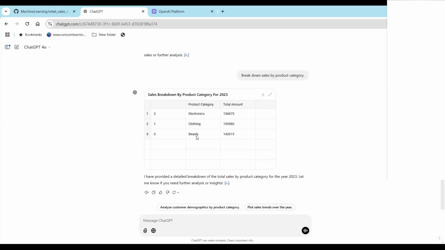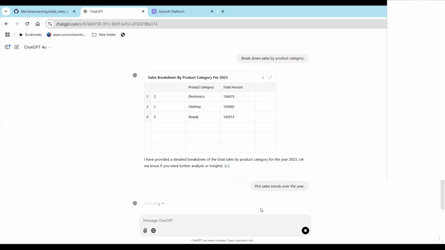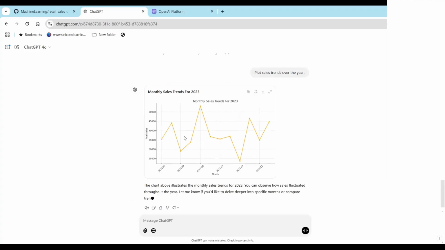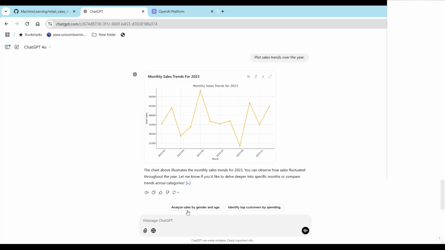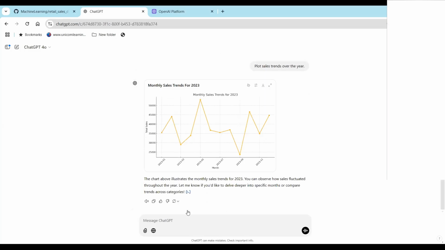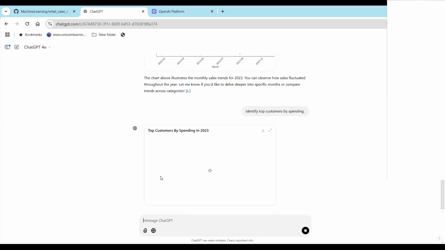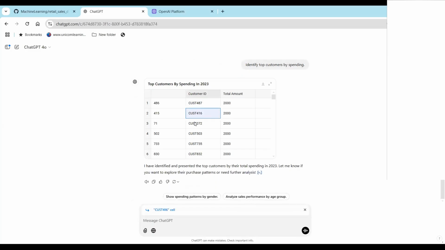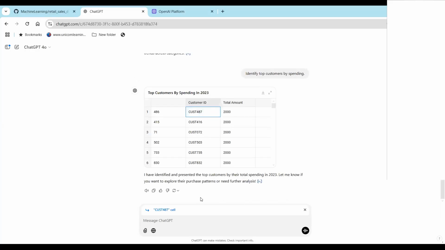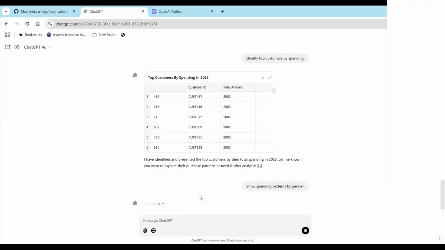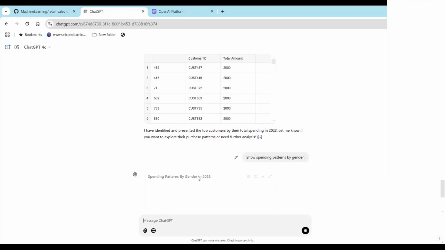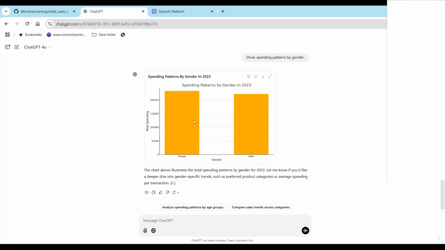You want to plot sales trend over the year? Okay, so I say yes. Now you see here, it can not only calculate the table and perform all those mathematical operations, but it can even plot the graph for you. Now, if you want to identify top customers by spending, you click on it. It will even calculate who are the top customers in terms of spending, how much they have spent. So you have customer ID 487, they have spent over 2,000. Customer 416 also has spent 2,000. If you want it by gender, it will differentiate based on male and female. You can see the female has done more shopping than male.